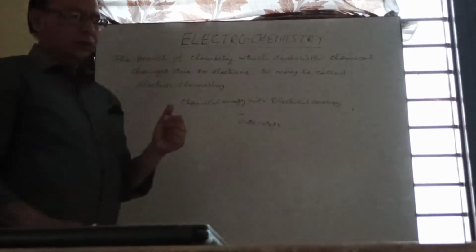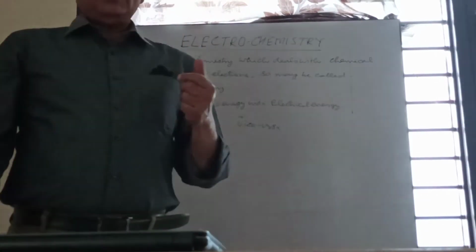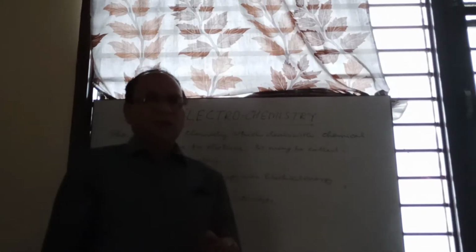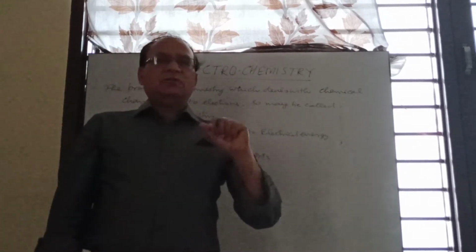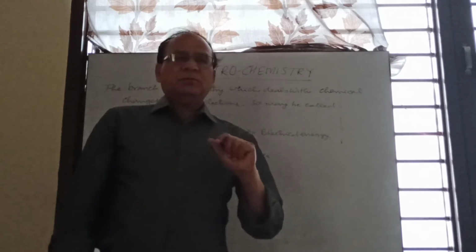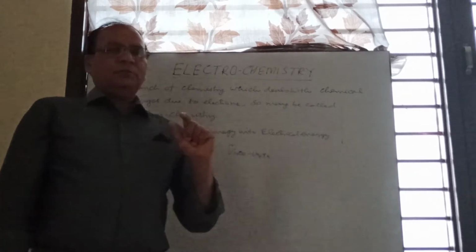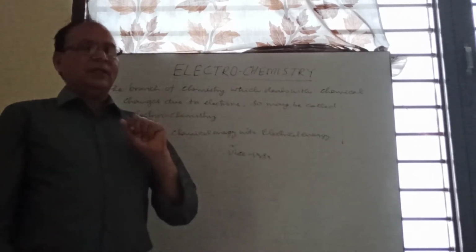Before discussing how electrical energy converts into chemical energy, we will discuss some related terms. This process takes place in a cell, in a device.